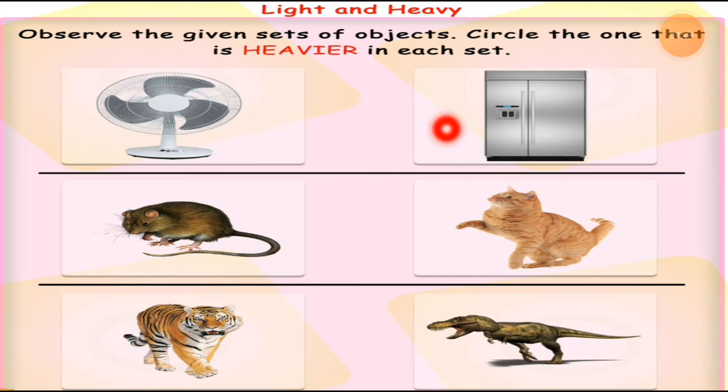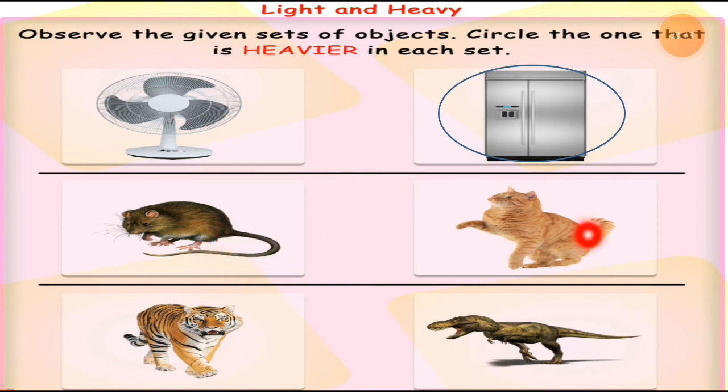So here is a table fan and here is a refrigerator. I think the heavier thing is the refrigerator. You can see I put a circle on this refrigerator because it is heavier compared to the table fan, right? If you compare both things, the refrigerator is heavier than the table fan. So let's move to the next row.